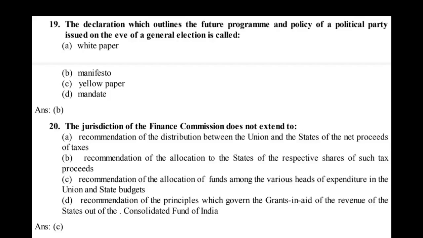Ans B. 20. The jurisdiction of the Finance Commission does not extend to A. Recommendation of the distribution between the Union and the states of the net proceeds of taxes. B. Recommendation of the allocation to the states of the respective shares of such tax proceeds. C. Recommendation of the allocation of funds among the various heads of expenditure in the Union and state budgets. D. Recommendation of the principles which govern the grants in aid of the revenue of the states out of the Consolidated Fund of India.